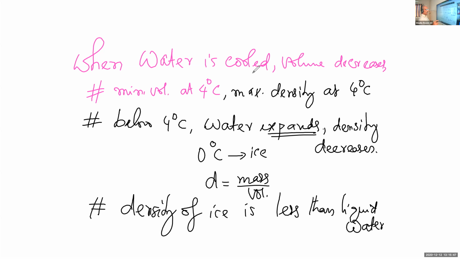In water it is 104.5 degrees, but in ice there is a perfect tetrahedral structure with a bond angle of 109 degrees 28 minutes. That's why there is expansion, and due to expansion, the density decreases below 4 degrees Celsius. So ice has lower density than liquid water, and therefore ice crystals float over liquid water.